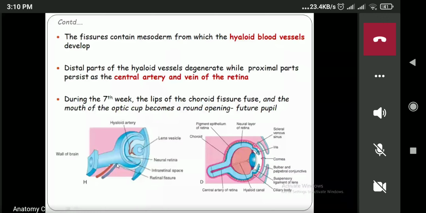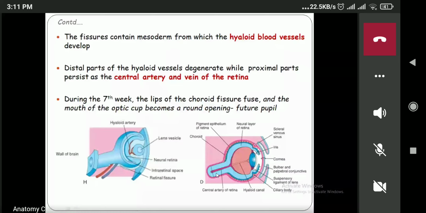Can you see the blood vessel over here? Okay. Hyaloid blood vessels, the artery and the vein, are there. Now, this is the distal part, and this one is known as the proximal part. As I said before, the choroid fissure will appear on the ventral surface of the optic cup, and it will also extend to the optic stalk. Since it extends to the optic stalk also, you can see over here that we can find the choroid fissure.